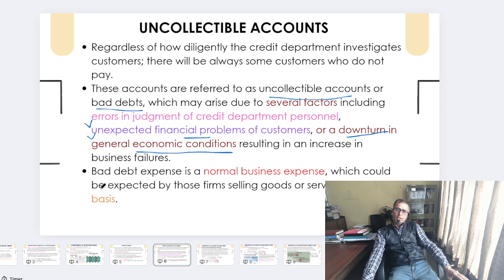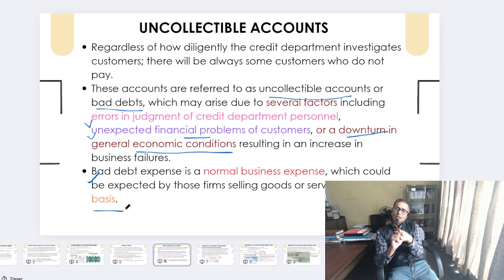That is the case. So bad debt expense, we can say, is a normal business expense, friends, that could be expected by firms selling goods or services on a credit basis. If you are selling goods or services on a cash basis, there is no question of an uncollectible account. In that case, the seller would simply record a journal entry: cash account debit, sales account credit.